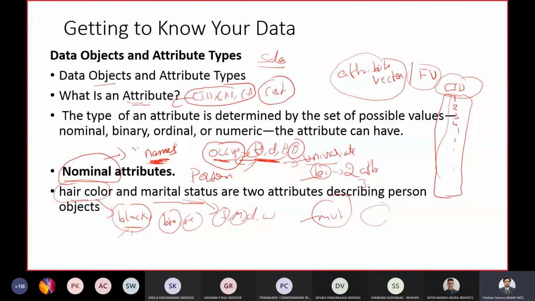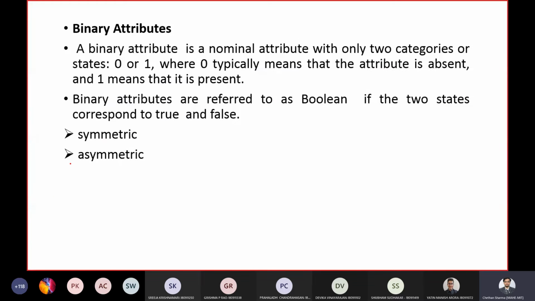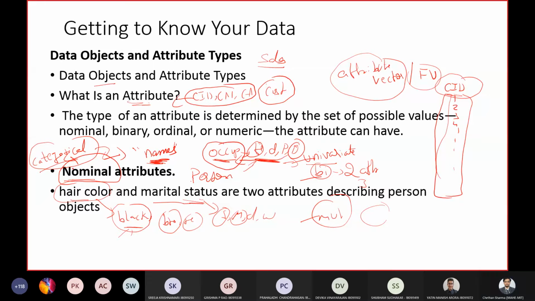And one thing you have to know is that nominal attributes are also called categorical attributes. Categorical attributes and nominal attributes refer to the same thing. Sometimes we'll be using the name nominal, in other cases we'll be using the name categorical attributes, but categorical attributes also refer to nominal attributes. This is one thing you have to remember.